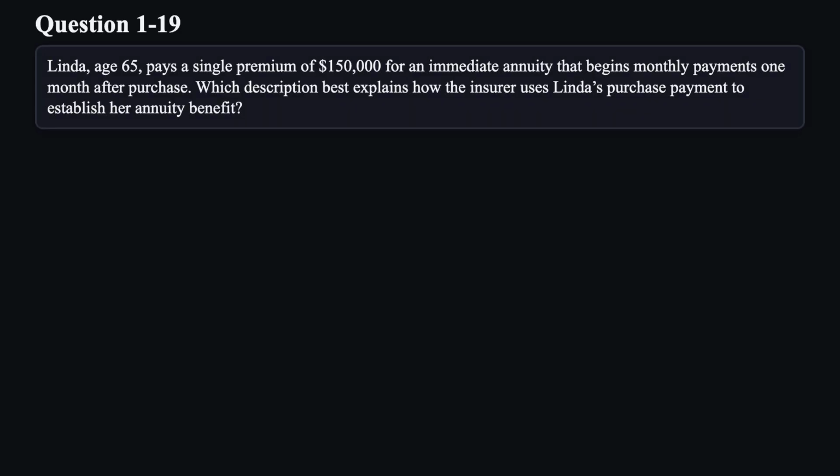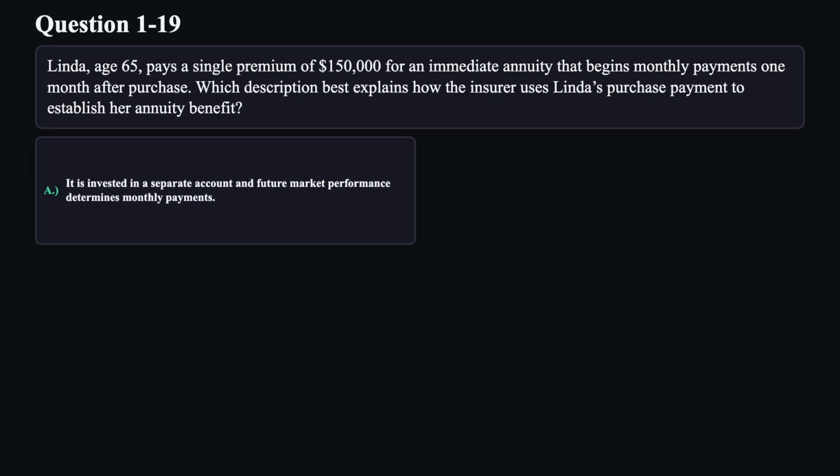Question 19. Linda, age 65, pays a single premium of $150,000 for an immediate annuity that begins monthly payments 1 month after purchase. Which description best explains how the insurer uses Linda's purchase payment to establish her annuity benefit?